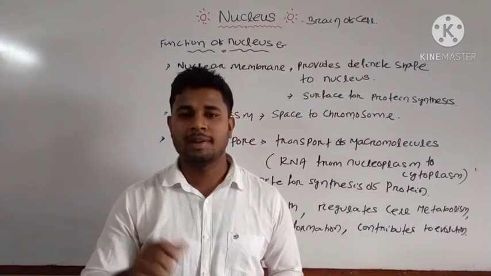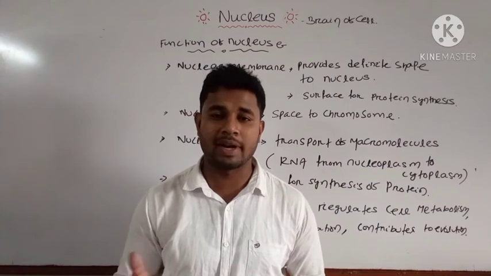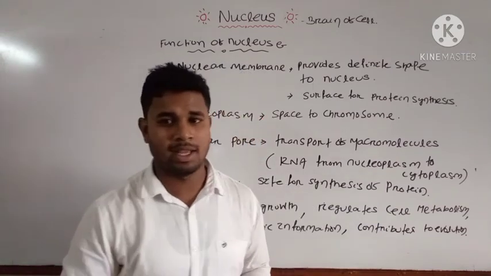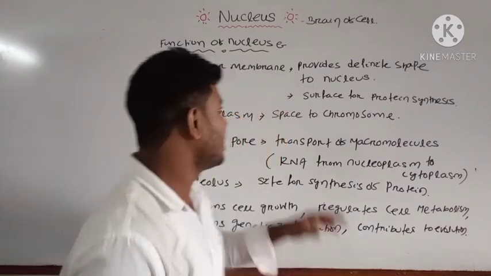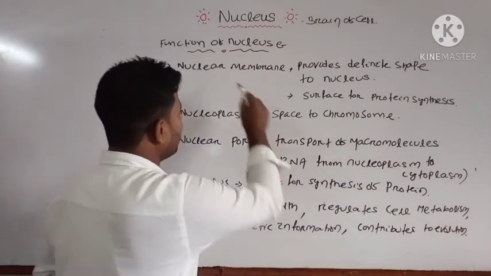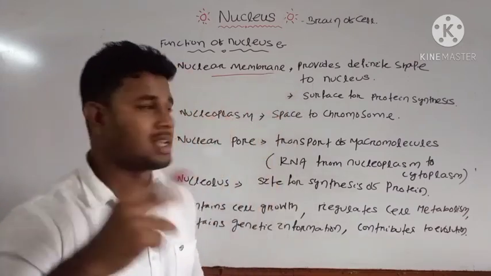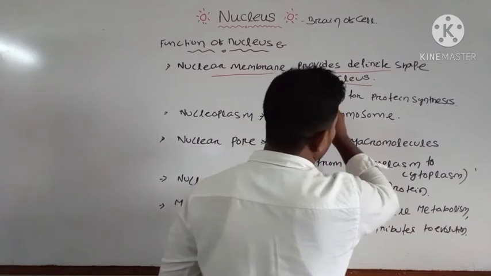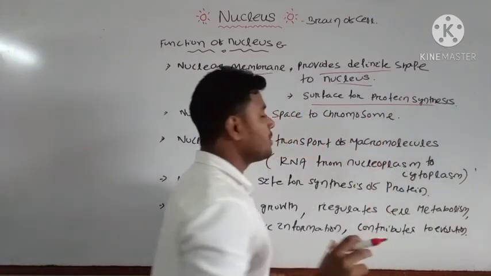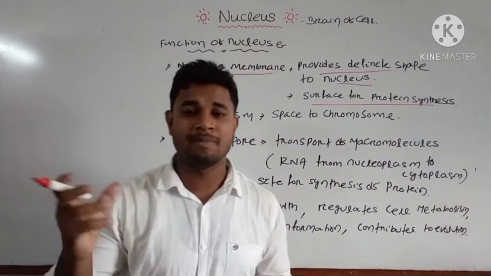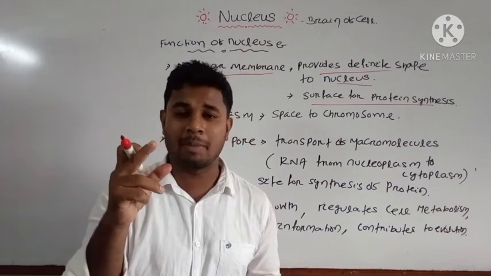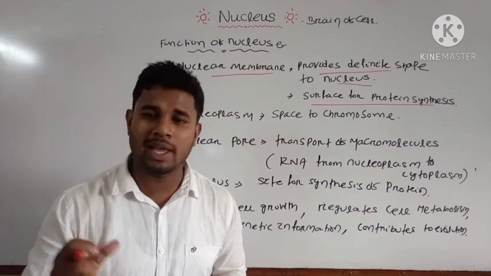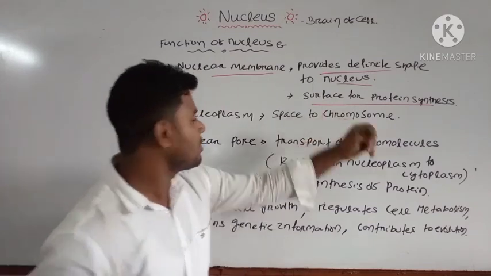Already we have discussed several parts, the nuclear membrane and nucleoplasm, and their definite functions we have discussed separately. Now let us recall some functions. First, the nuclear membrane. Already you know it is the outer covering of the nucleus, and it mainly provides a separate compartment to the nucleus, and it helps in the synthesis of surface protein as the outer membrane. It is attached to the endoplasmic reticulum and it has ribosomes. That's why it is mostly involved in the synthesis of protein.